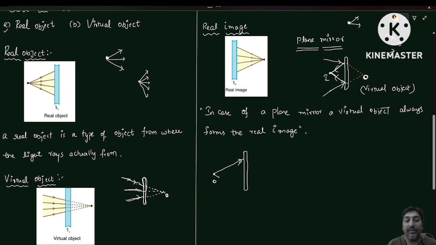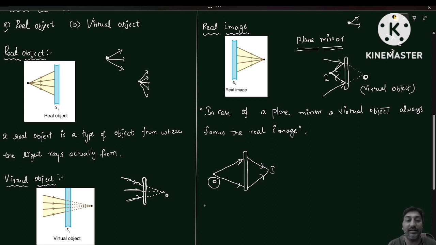Okay. The light rays are coming from the particular object and they are bending. Bending means that is a refraction. Refraction will be happening in case of an optical instrument like lenses. Okay. So here, what you can see here, this real object.